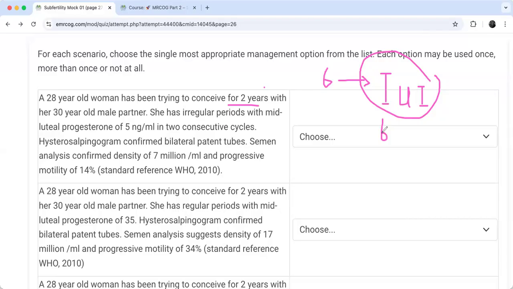However, the male semen analysis is not good. So what are the chances after 6 months of ovulation induction, 6 months of IUI, and several appointments?